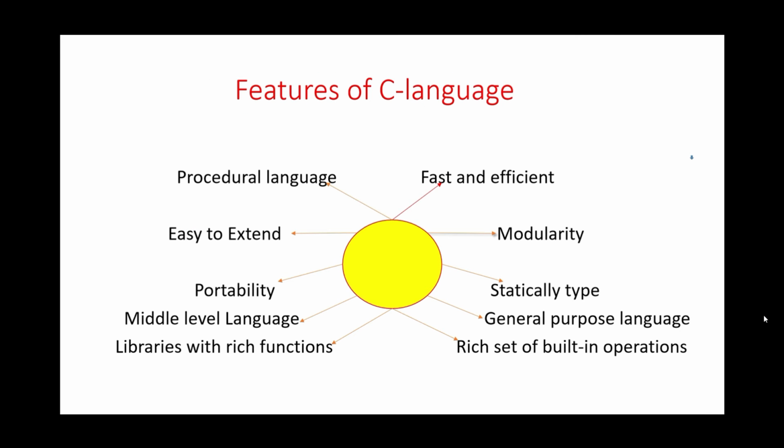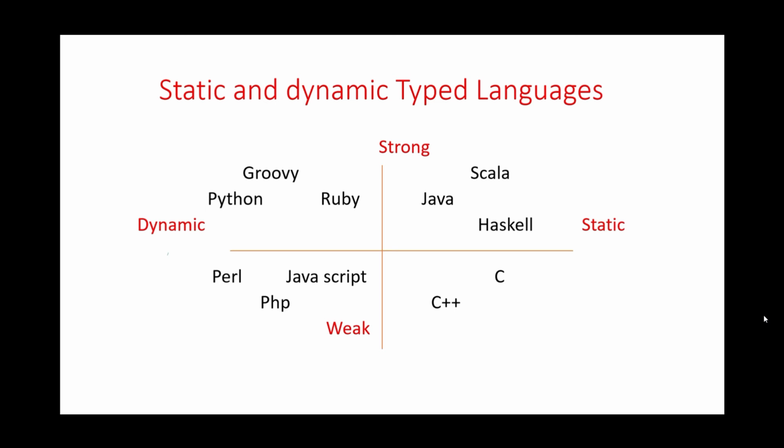So I'm showing you a graph of static and dynamic typed languages. In this graph, the static and dynamic languages are distributed into two parts, weak and strong. Weak static typed languages are C language and C++ language. Weak dynamic typed languages are Perl, JavaScript and PHP. Strong static typed languages are Java, Scala, Haskell. And strong dynamic typed languages are Python, Groovy and Ruby.